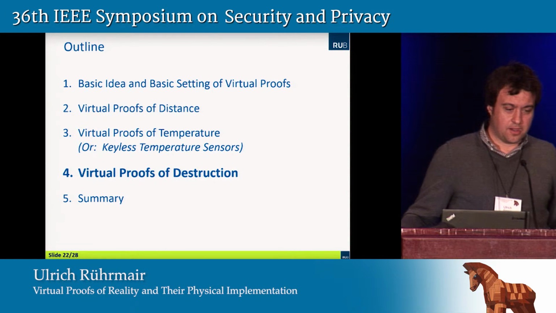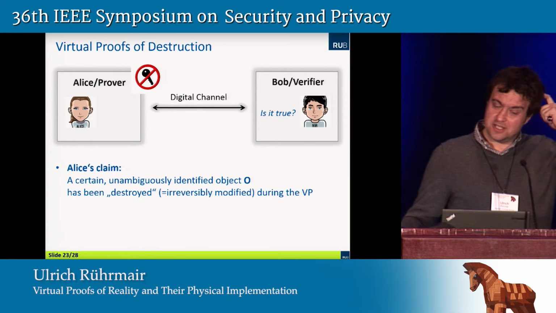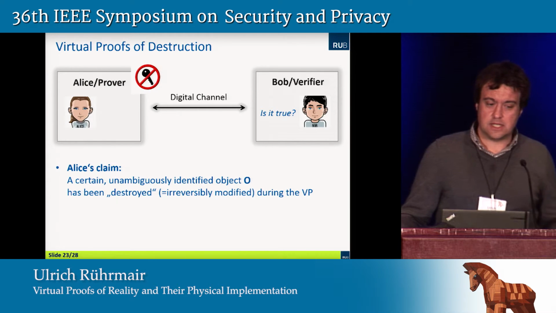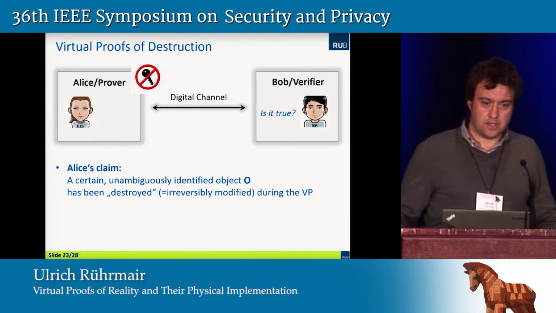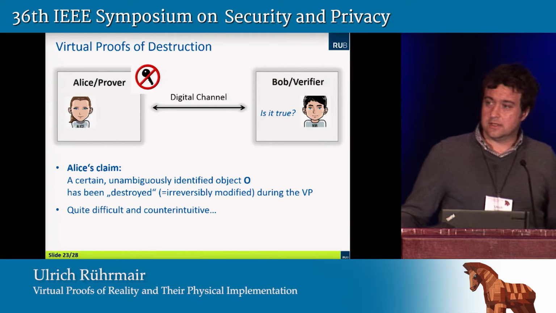Right, so let me come to the last virtual proof that I'm going to discuss with you, so-called virtual proofs of destruction. And this is perhaps the most mysterious but also the most interesting variant of virtual proofs that I want to discuss in that talk. Alice claims here that a certain unambiguously identified object has been destroyed or irreversibly modified in the course of the virtual proof. And when you think about it, that's quite difficult and counterintuitive, right?